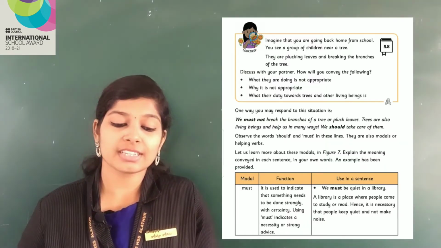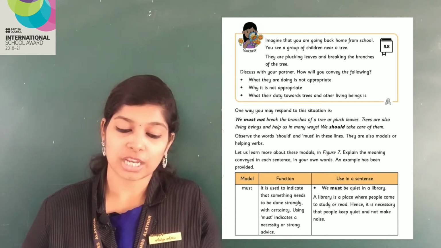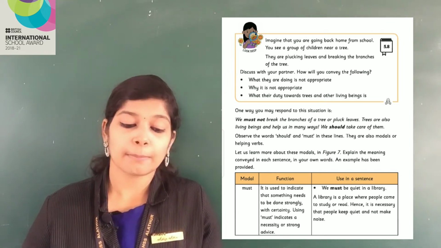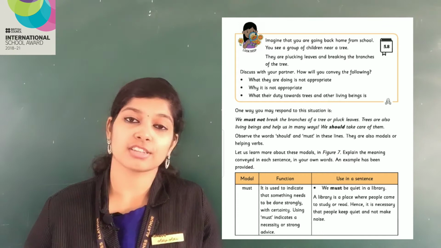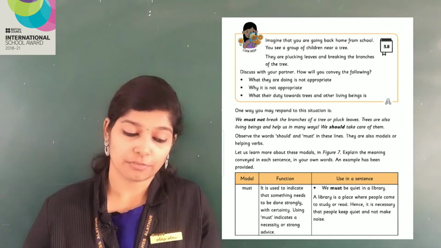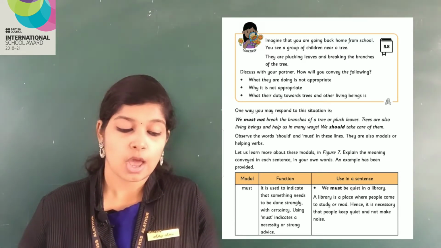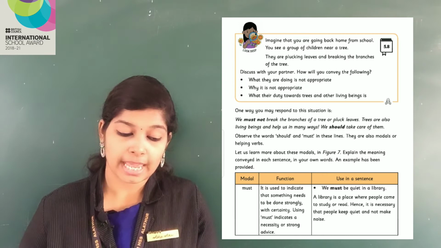Now open page number 120. Imagine that you are going back home from school. You see a group of children near a tree. They are plucking leaves and breaking the branches of the tree. Discuss with your partner how will you convey the following. What they are doing is not appropriate. Why it is not appropriate.